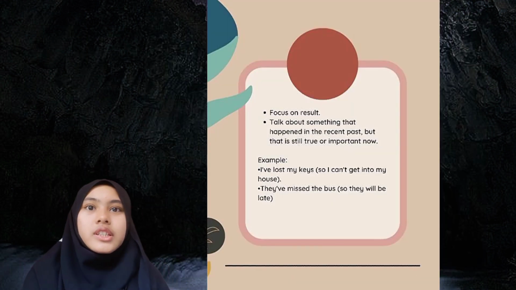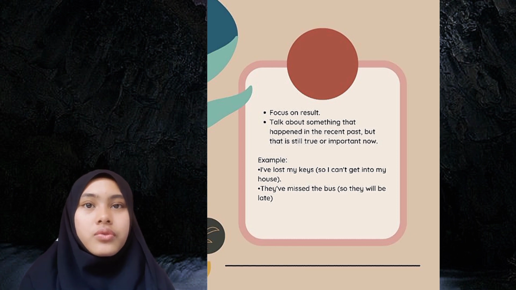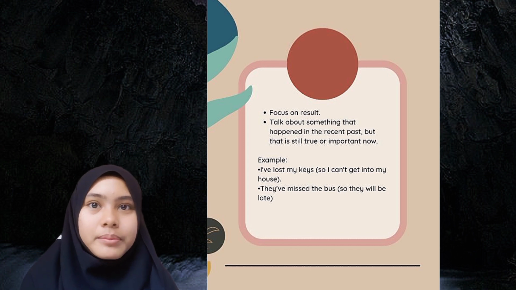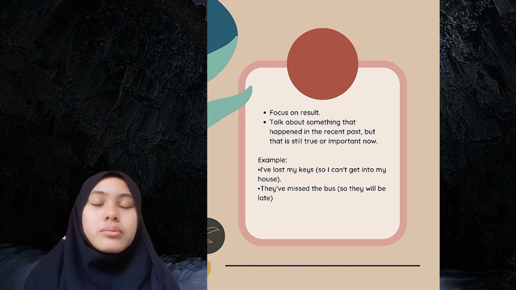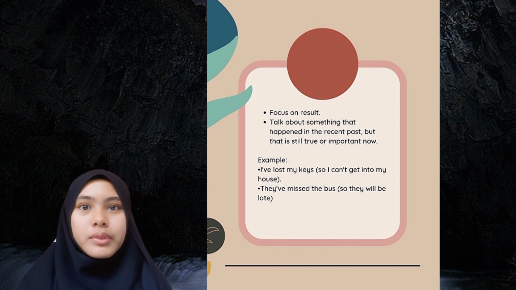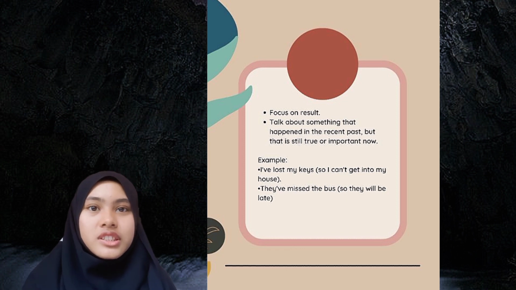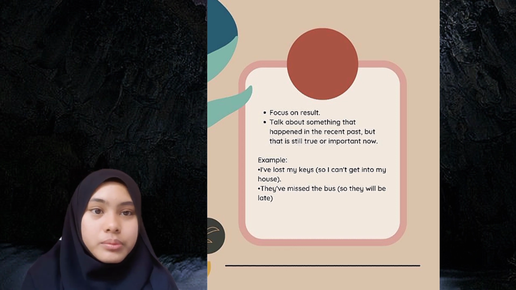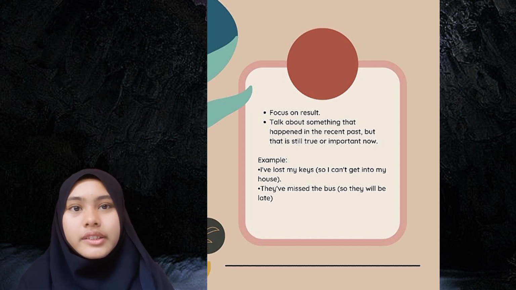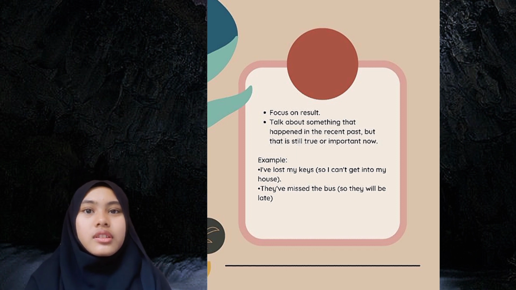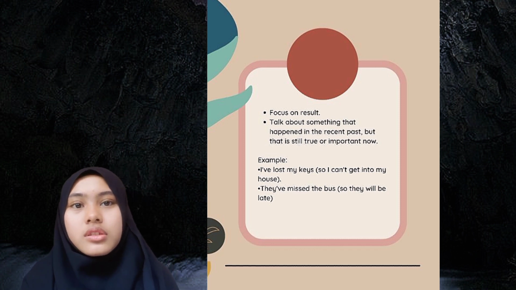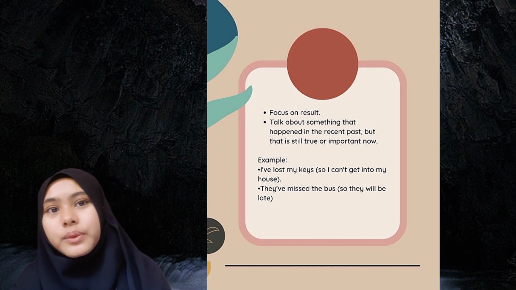More, a finished action with a result in the present. Focus on the result. We often use the present perfect to talk about something that happened in the recent past, but that is still true or important now. Sometimes we can use the past simple here, especially in US English. For example, I've lost my keys, and the result is I can't get into my house. And then another example, they've missed the bus, and the result is they will be late.